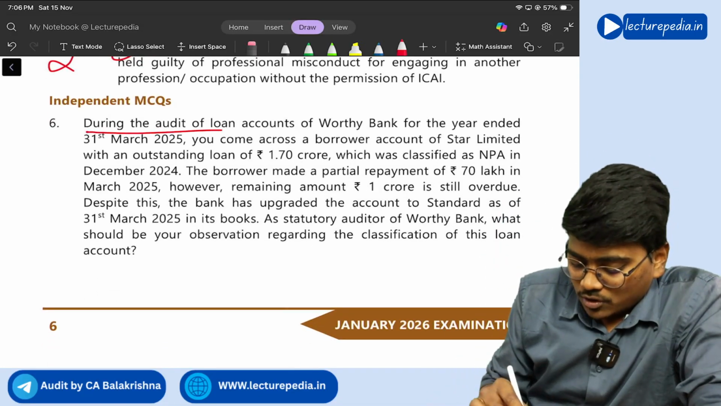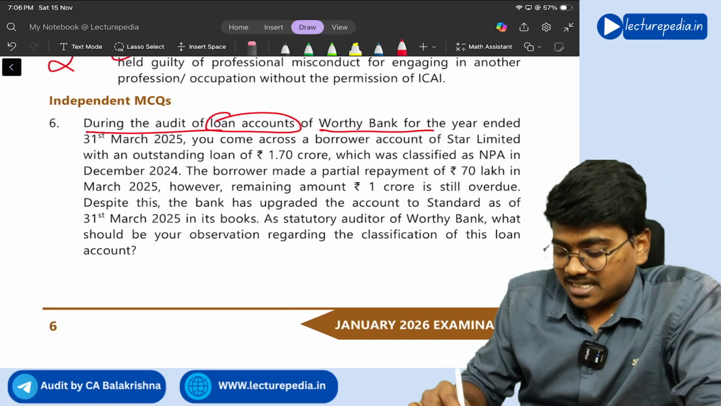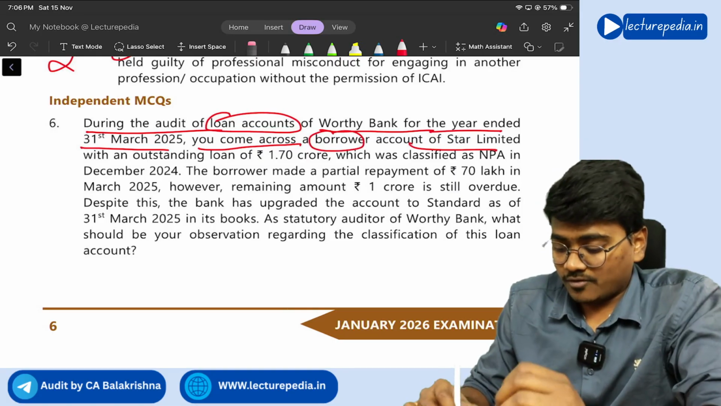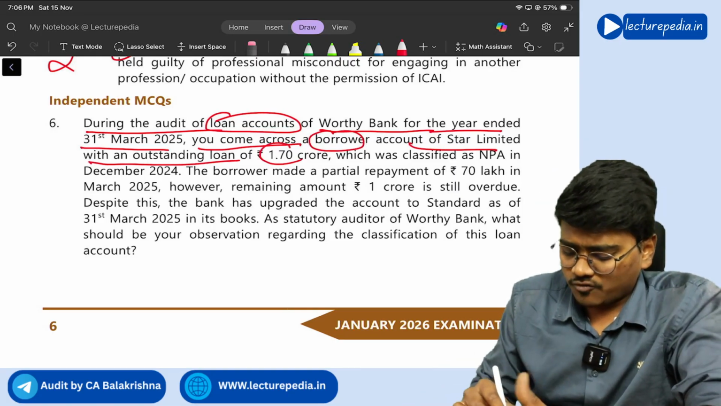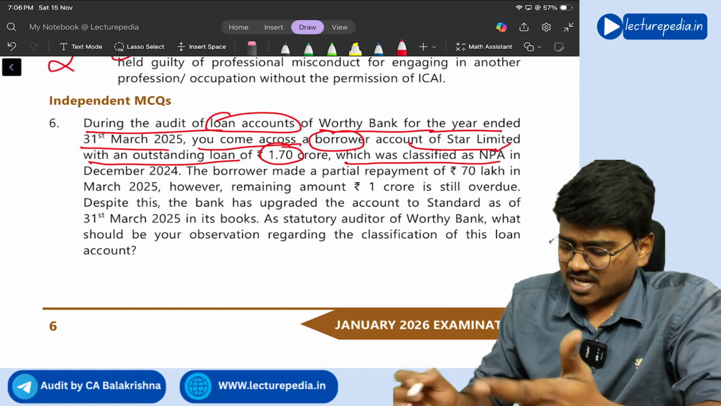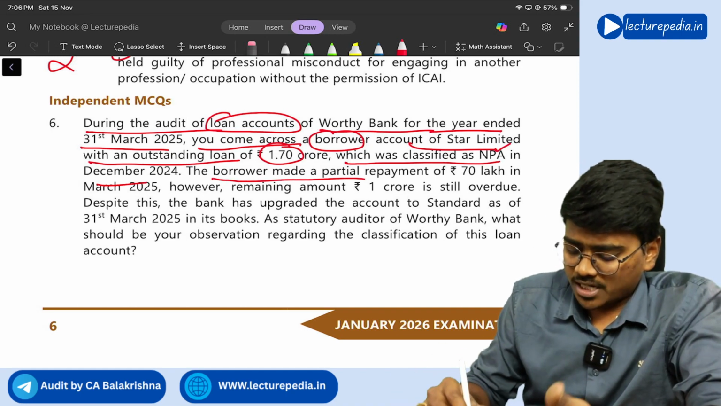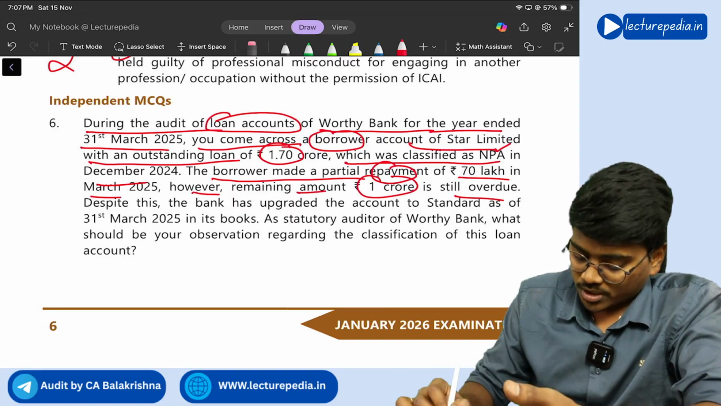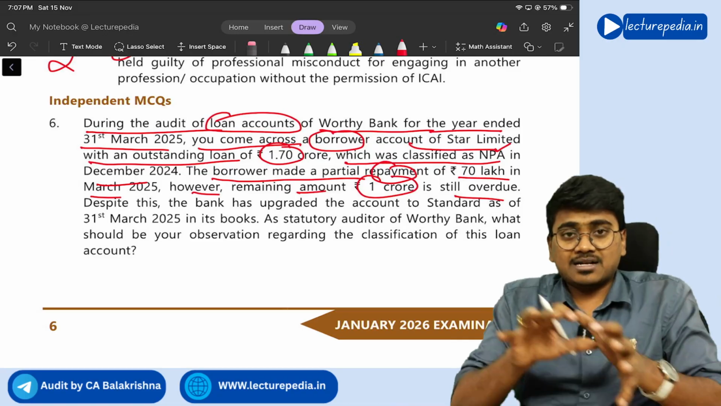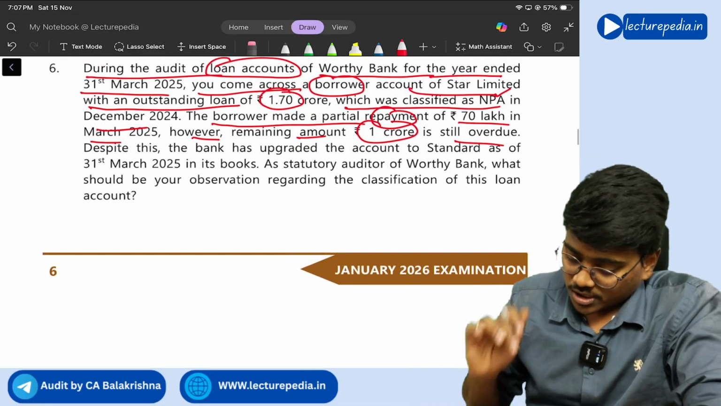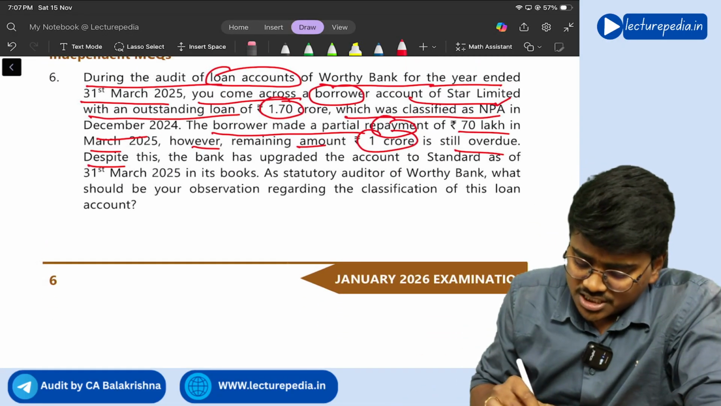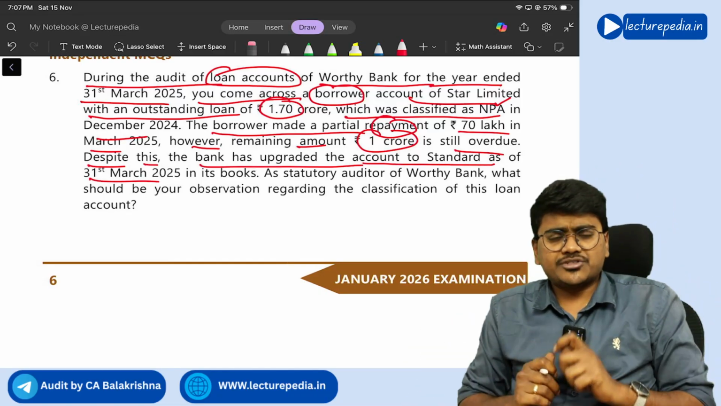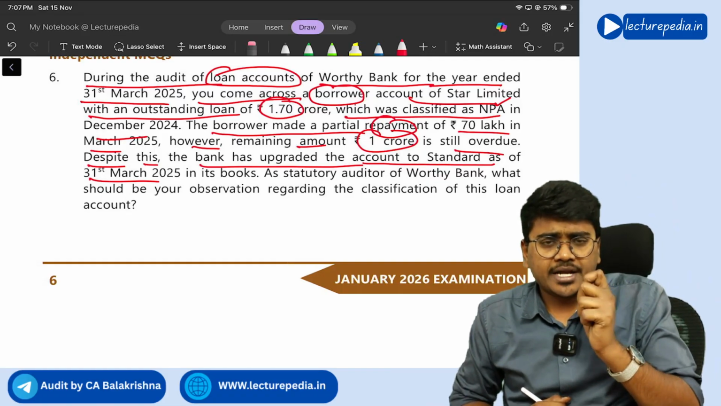During the audit of loan accounts of Varti Bank for the year ended 31st March 2025, you came across a borrower account of Star Limited with an outstanding loan of 1.7 crore, which was classified as NPA in December. The borrower made a partial repayment of 70 lakhs in March. However, the remaining amount of 1 crore is still overdue. So some amount is repaid and some more amount is still pending. Now, despite this, the bank has upgraded the account to standard as of 31st March. Is the bank correct in upgrading to standard?